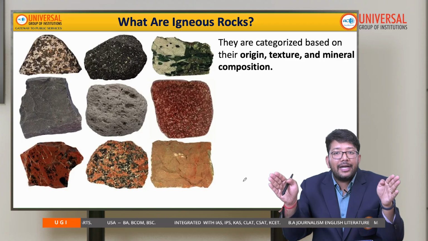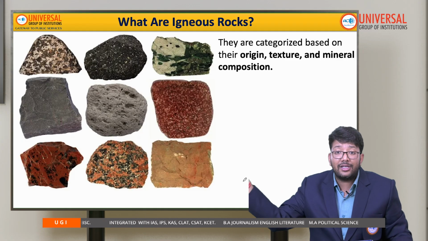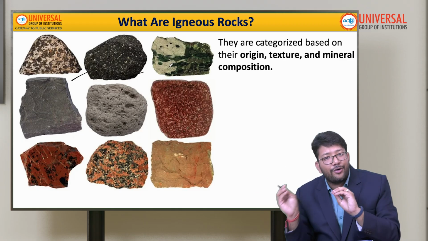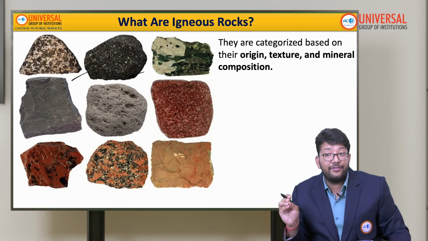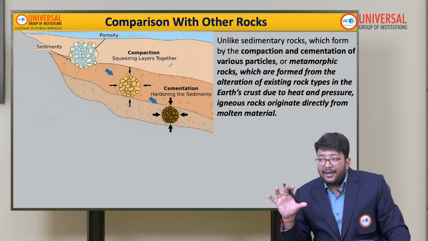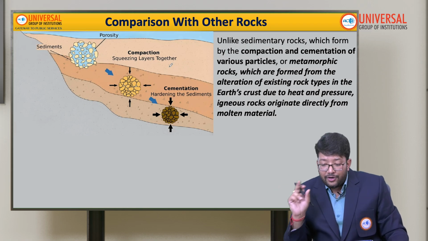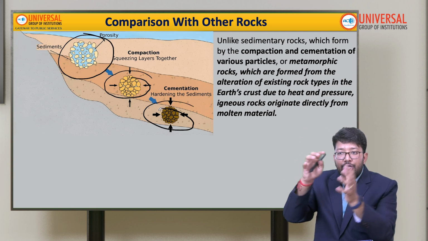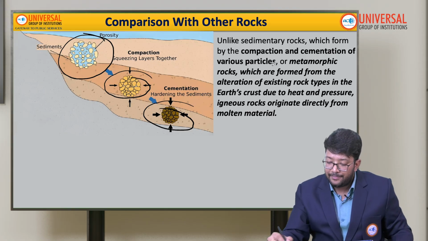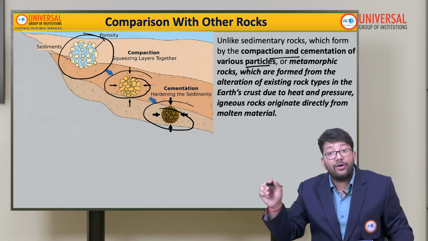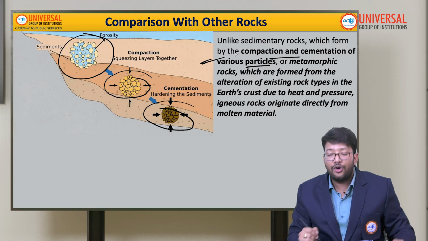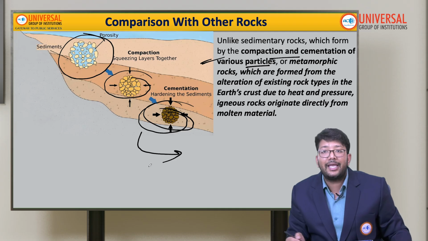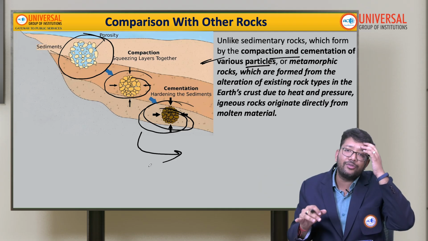So how will we divide igneous rocks, because there are many igneous rocks. As you can see in the diagram, there are many igneous rocks, all having different origin, texture and mineral composition. Unlike sedimentary rocks, which are formed by compaction, like this is the rock, so due to compaction, layering, and a lot of heat and pressure, our igneous primary rocks have been changed into sedimentary rocks. Also, if these rocks go into subduction, then they will be called metamorphic, like it will change all the chemical properties and turn into metamorphic rocks.